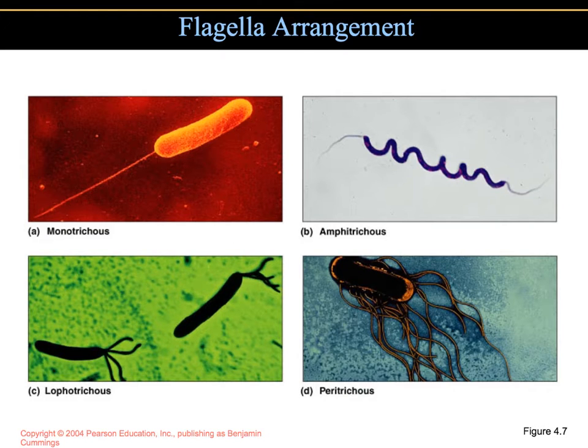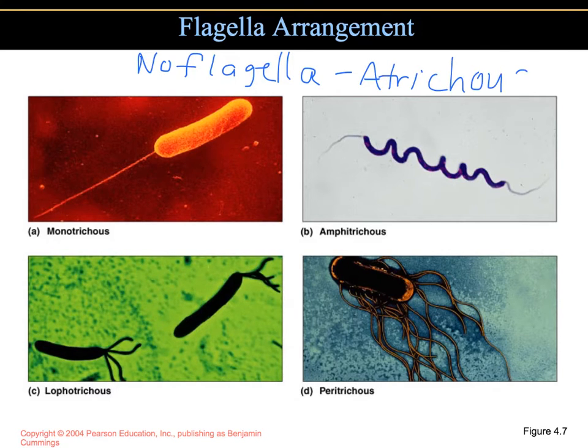Flagella come in different arrangements on the cell. First of all, if a bacterium does not have flagella, we call that type of bacteria atrichous, which means without projections. But you can also have monotrichous, so of course that's just one projection. Or you can have lophotrichous, which is a tuft at one pole.